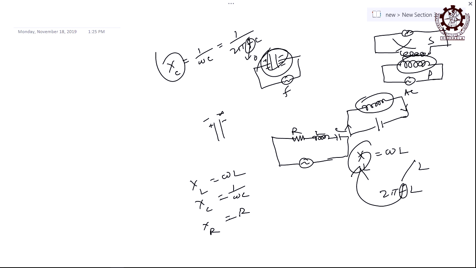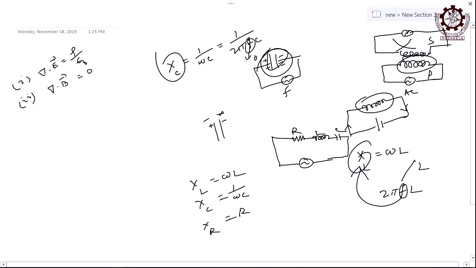So, now after this we can write a few equations, which you already know. Suppose I write del dot E, you know it. Divergence of the electric field is rho by epsilon 0, Gauss law in electrostatics. Then second, del dot B, how much? 0, that also you know. Divergence of magnetic field is all the time 0, but there is no name for such an equation, but it is 0.